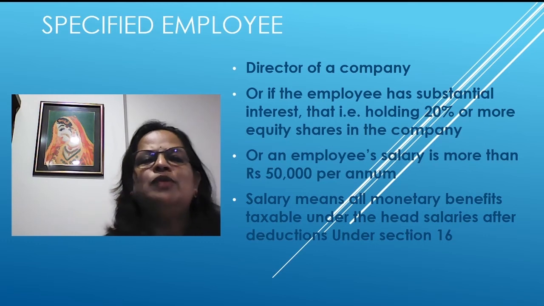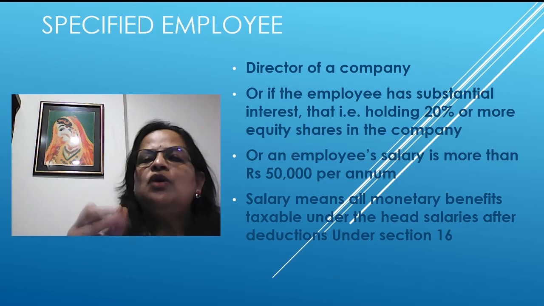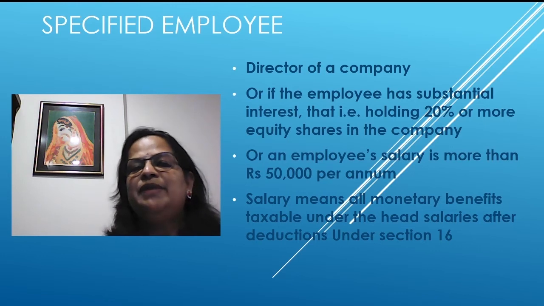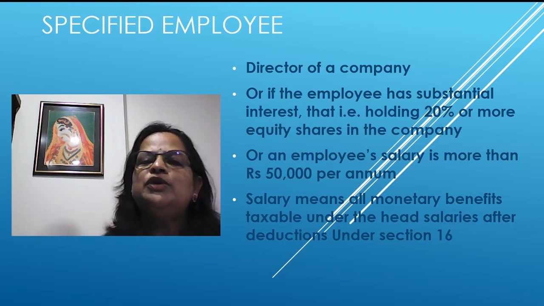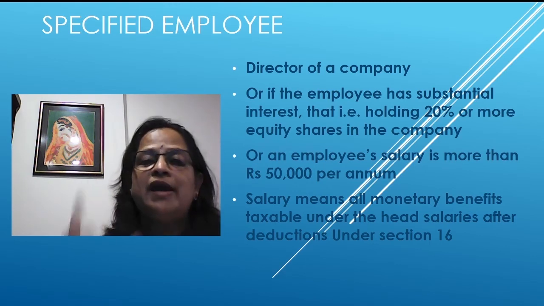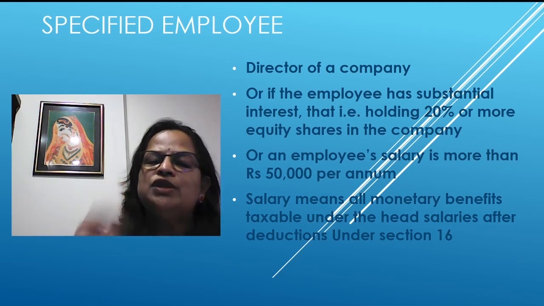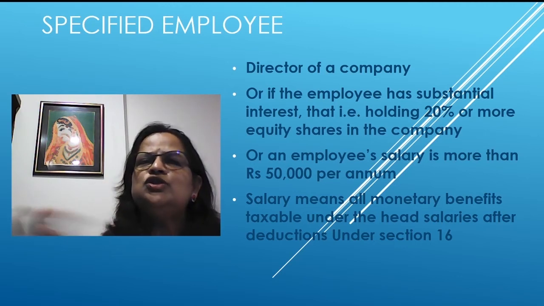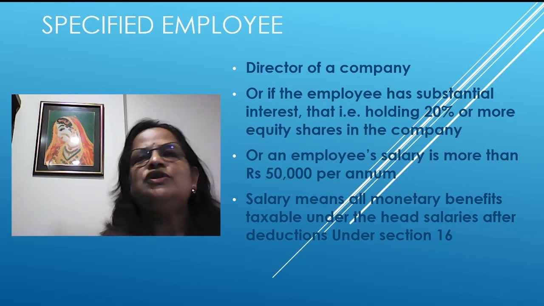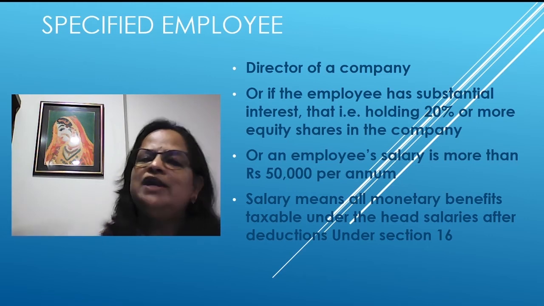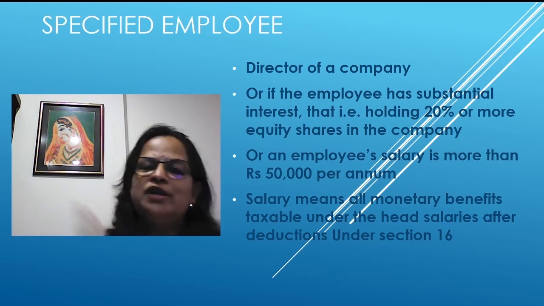It's important for 2 marks. You have to remember that a specified employee is a director of a company, or an employee who has substantial interest in the company, holding 20% or more equity shares, or an employee whose salary is more than 50,000 per annum. Remember, it's not per month, it's per annum. So even if an employee is getting 4,200, less than 4,500 monthly salary, he will be a specified employee. You can imagine everybody will be a specified employee for income tax purposes.